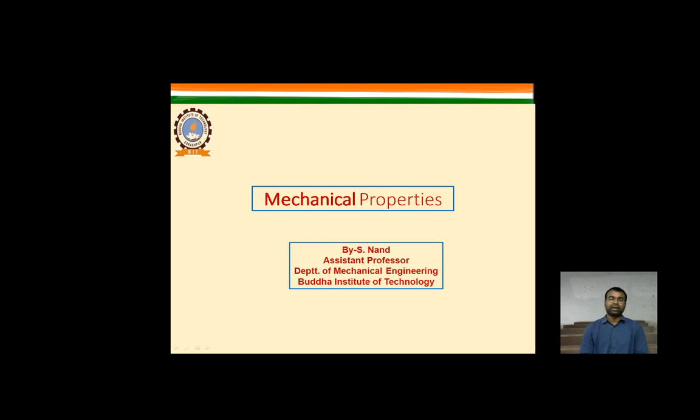Now, how do mechanical properties impact the mechanical strength of a material? When we apply some kind of load on a particular material, how will it behave? That behavior is correlated to its crystal structure and atomic structure.